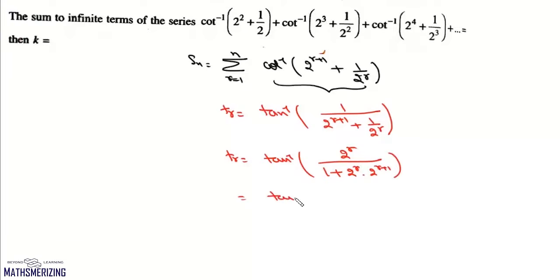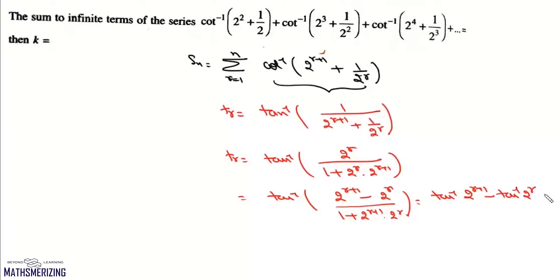Now in the numerator, we can write this as 2 to the power of r plus 1 minus 2 to the power of r upon 1 plus 2 to the power of r plus 1 into 2 to the power of r. So it will be tan inverse 2 to the power of r plus 1 minus tan inverse of 2 to the power r. Now we'll find its partial sum.